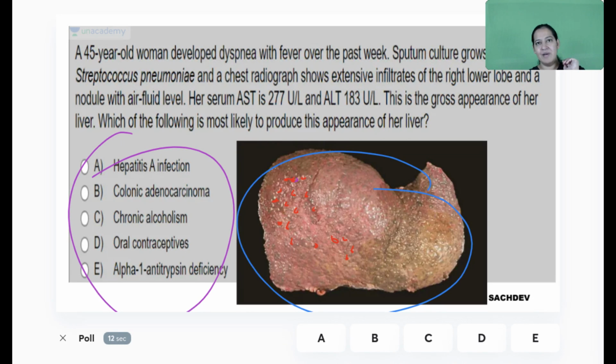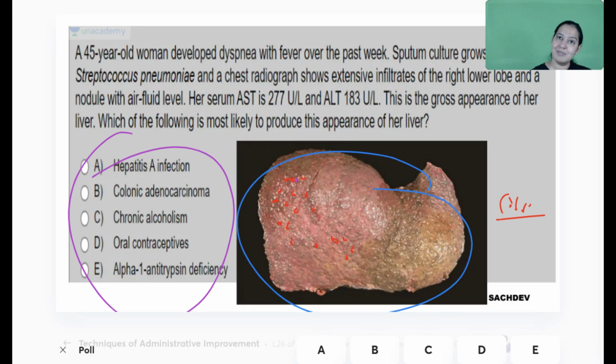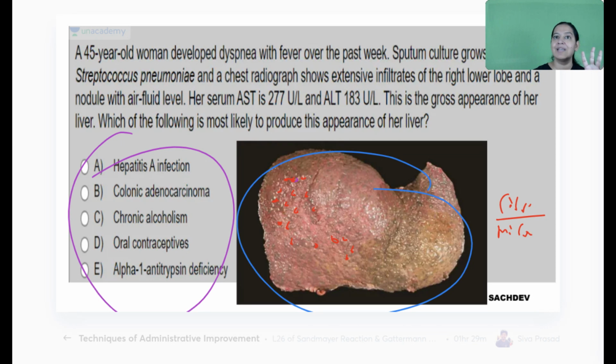It is a diagram of the liver. The liver is studded with nodules, and the nodules are small. They are not big. So it is micronodular cirrhosis. There are two types of cirrhosis, micro and macro. For micronodular cirrhosis, the most common cause is alcoholism. So the correct answer here is C.